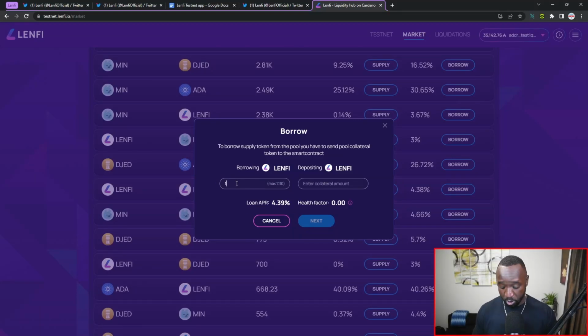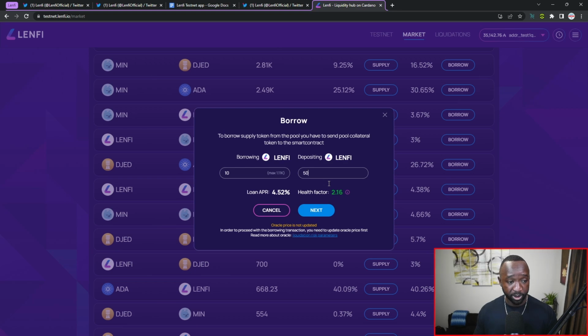Say I want to go ahead and borrow 10 Lenfi tokens, and as collateral, I want to go ahead and put down 50. There we go. So this is a much better health factor. Now keep in mind that the health factor represents the security of the position. So the fact that it's over 1 is a really good sign. And if this drops below 1, a liquidation will be available to occur.